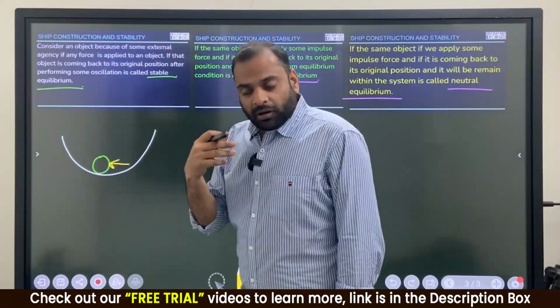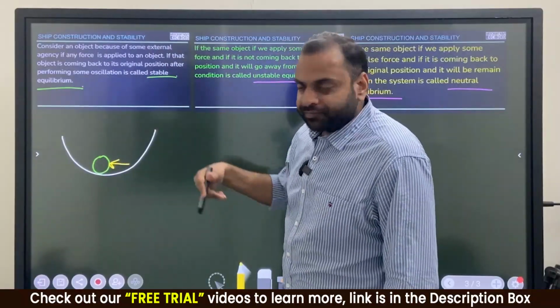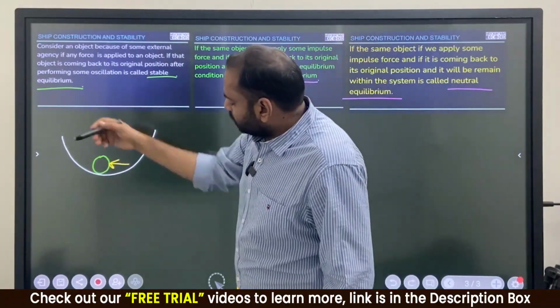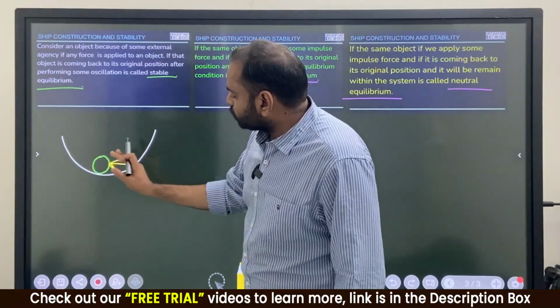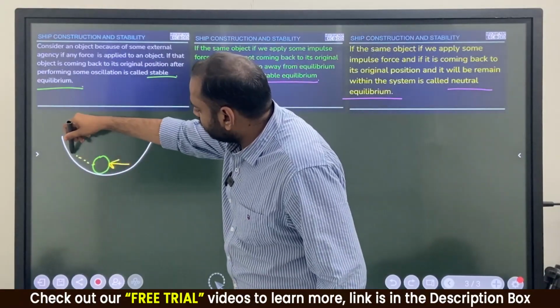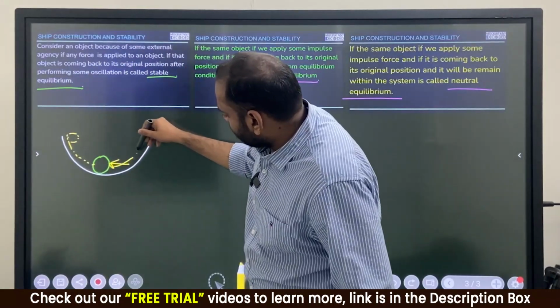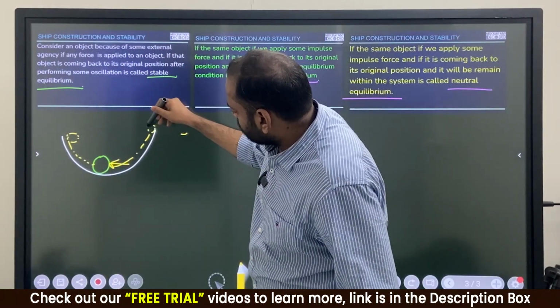Now trace the path of this ball. Suppose I applied some force to this ball, then this ball will move like this. Agree?